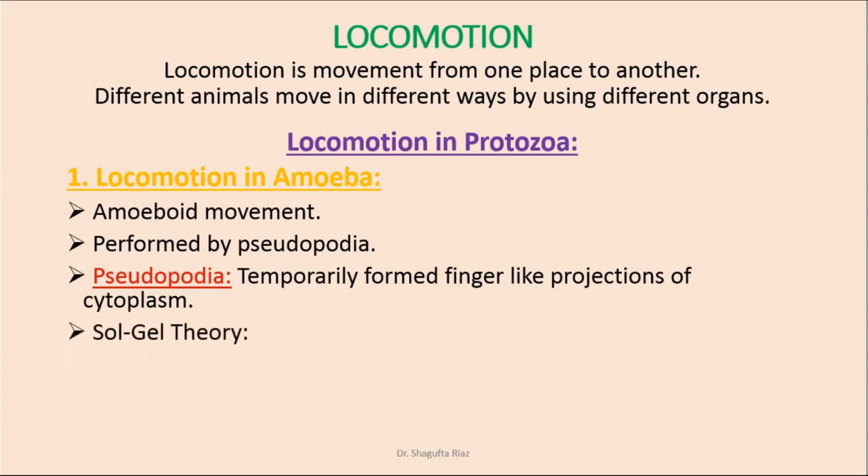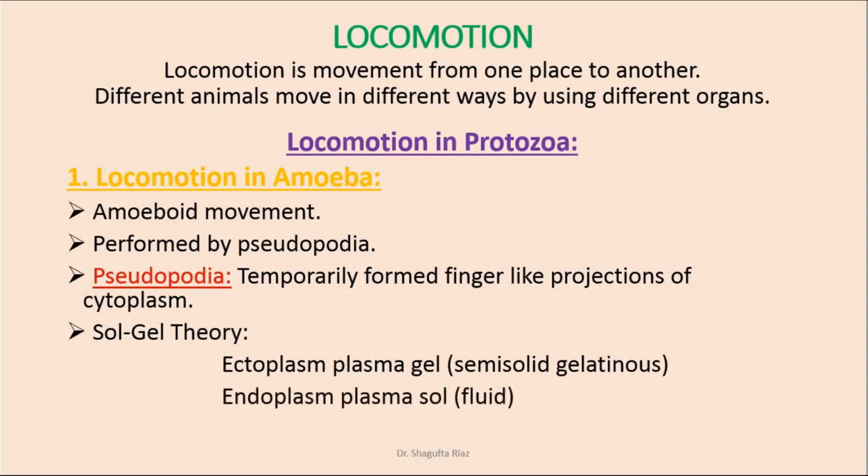To understand the movement in amoeba, a sol-gel theory was proposed by Hyman in 1917, which explains that the ectoplasm of amoeba is made up of plasma gel, which is a semi-solid gelatinous material, while the endoplasm is made up of plasma sol, which is a fluid-like material.